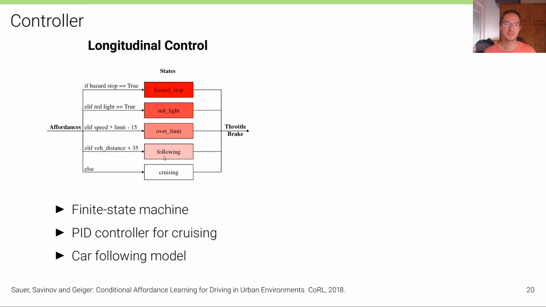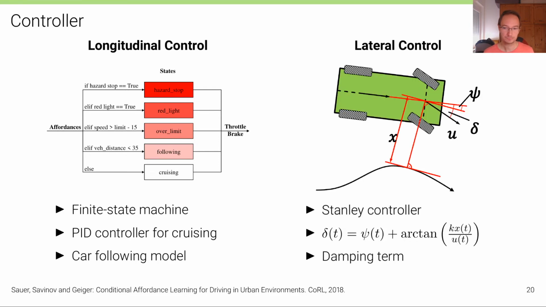Car following means we keep a distance of, say, up to 35 meters behind the preceding vehicle. And cruising means we just go at maximal allowed speed because there's nothing in front of us. As lateral controller, we implemented the so-called Stanley controller that has steered the Stanley vehicle, Stanford's winning entry to the DARPA